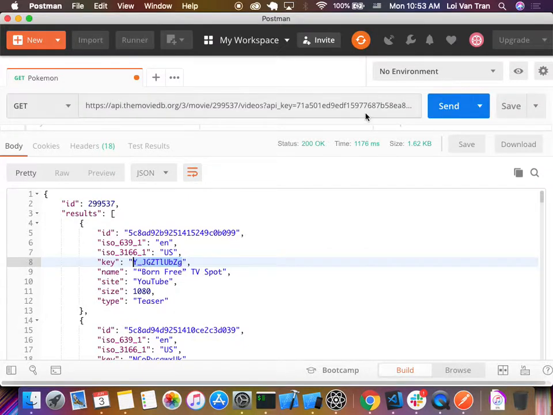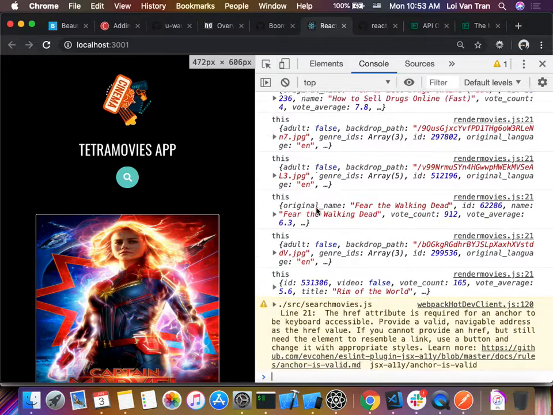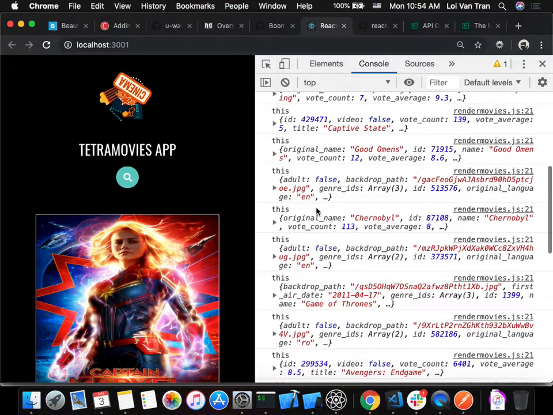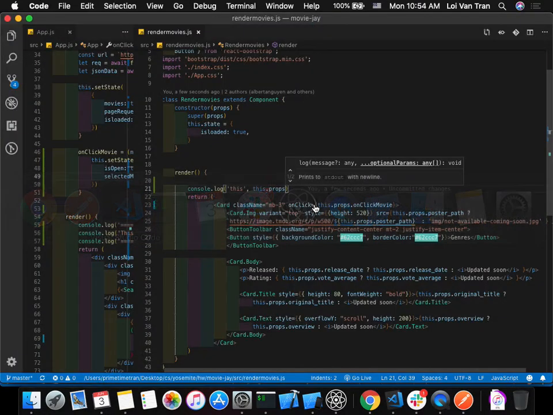this.props. We refresh. We can see that each time this renders, we have the movie inside the child, guys. The child knows what movie it is, and we need to get this child's data to its parent. So if we look at this props, we can see that the ID is right here. The ID is in each object. So we can pass this ID to its parent.